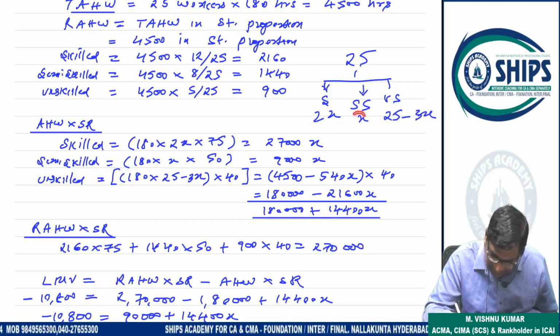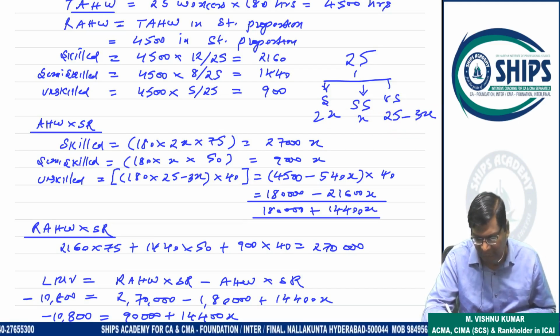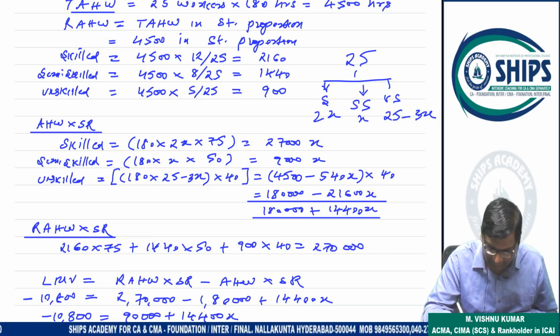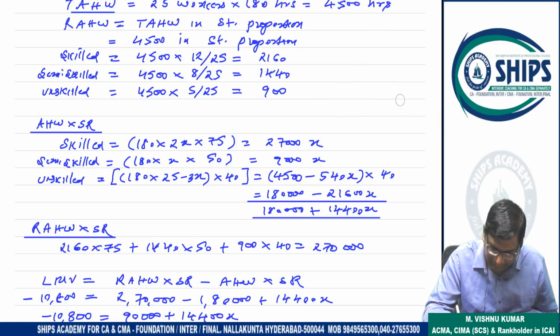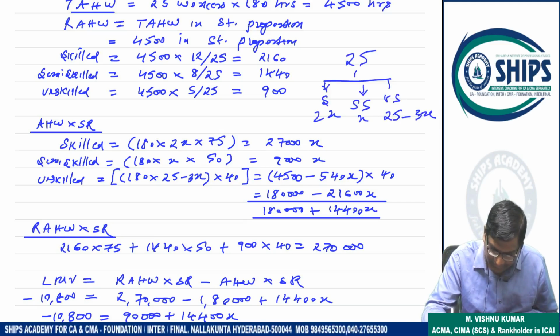So unskilled will be 25 minus 3X. Understand?